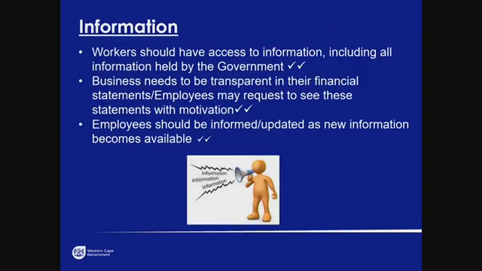It doesn't mean that it impedes on our right to freedom of expression, but that just means that what we say may not impede on the rights of others. Right. Next one is information. Now, this is the right to information. Workers should have access to information, including information held by the government. Of course, if there's any acts or legislation, that information needs to be given to the employees. You need to be transparent in their financial statements.